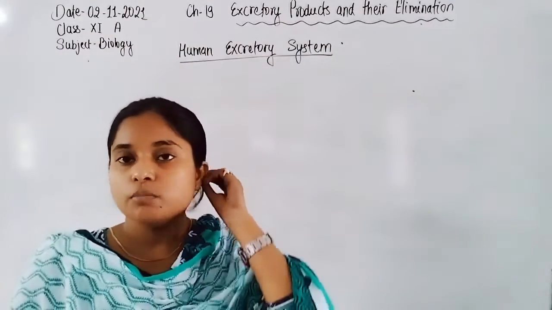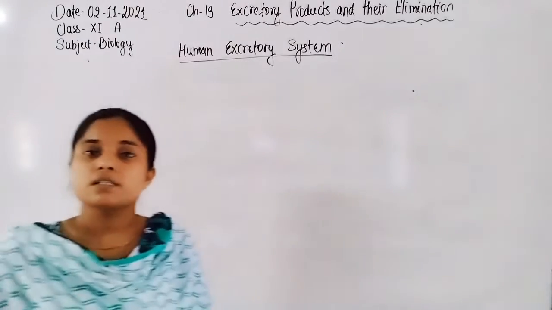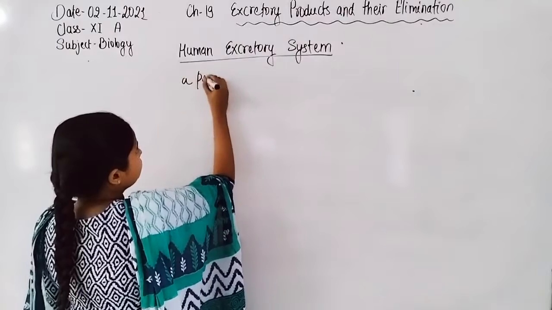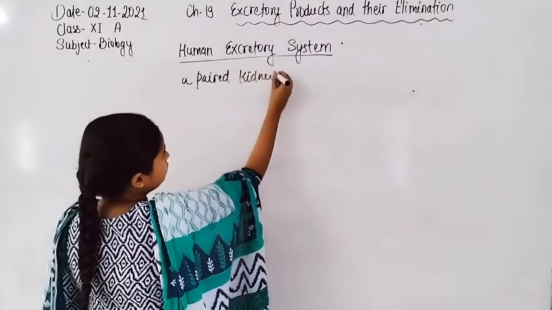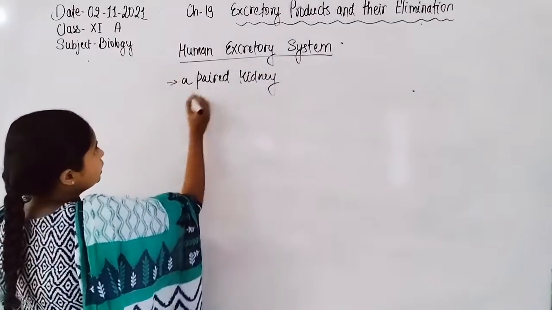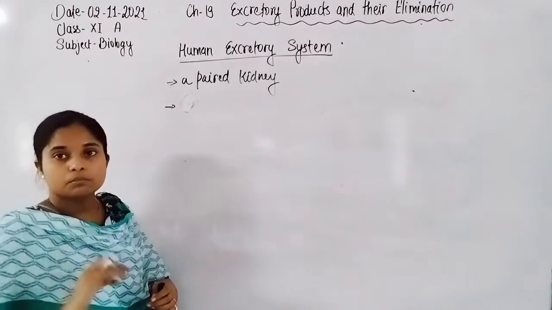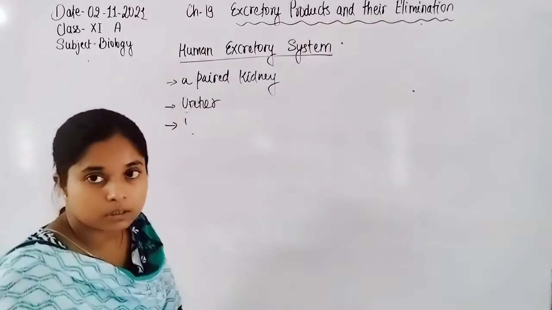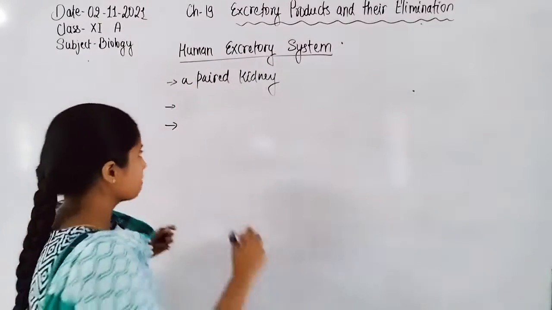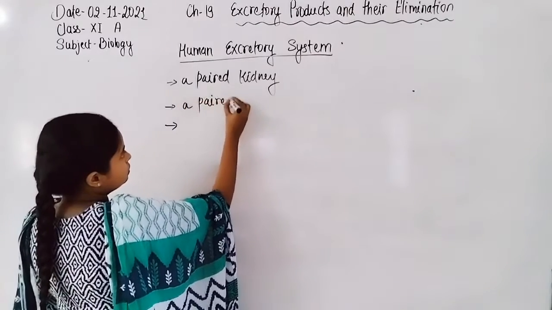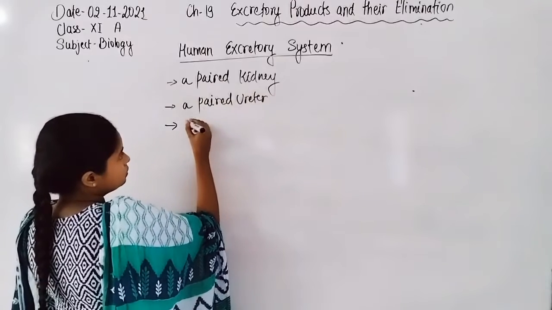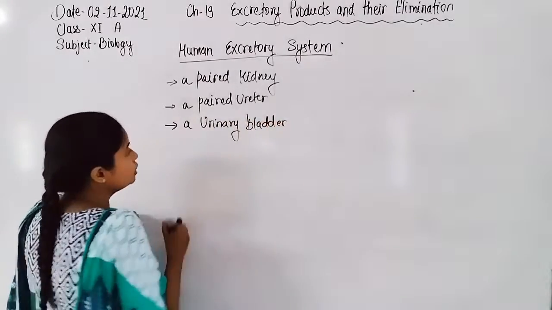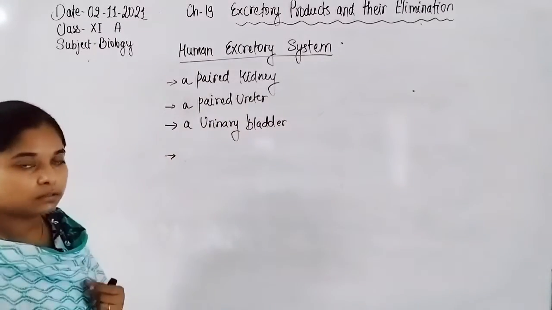Human excretory system. The human excretory system consists of a paired kidney, which is bean-shaped, a paired ureter, urinary bladder, and urethra.